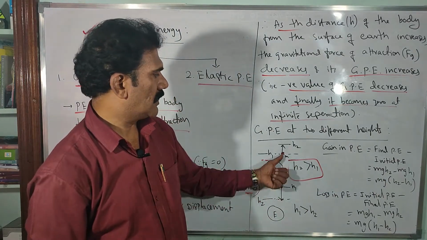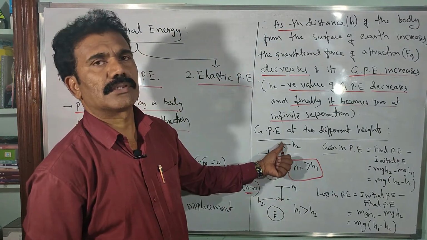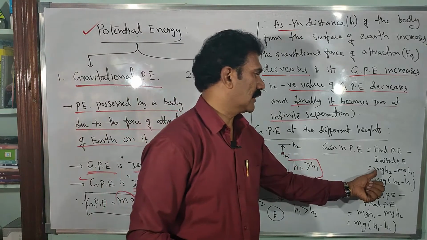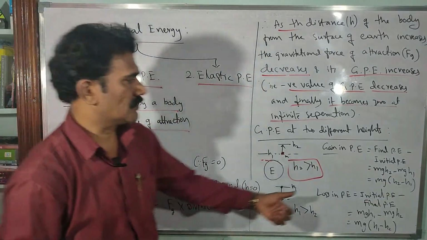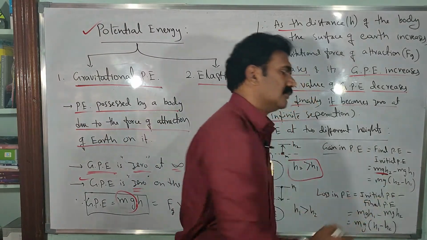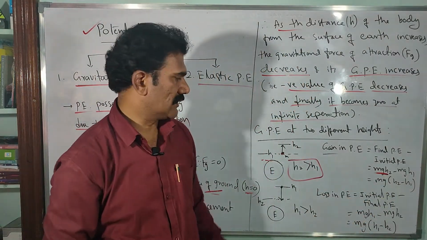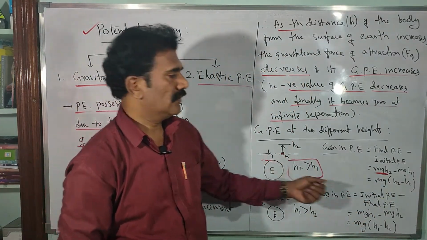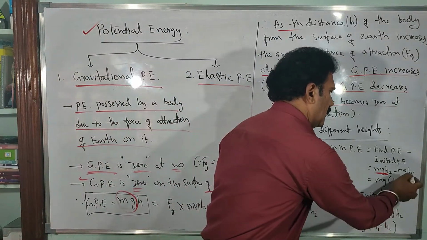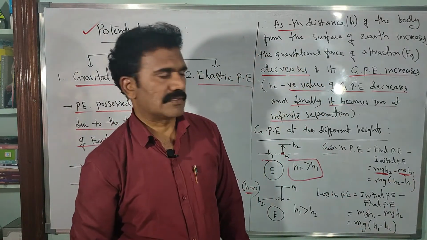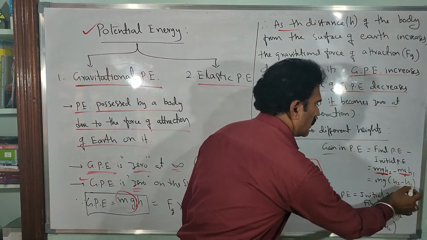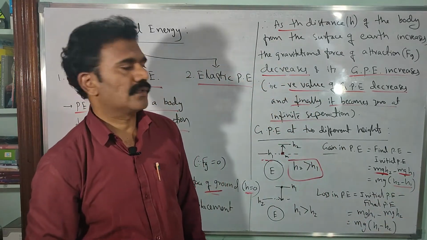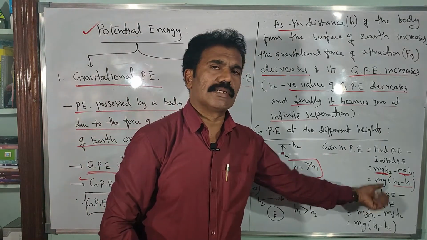When the body reaches a certain height h2, the potential energy is mgh2, the final potential energy. When the body is at h1, it is mgh1. You take the difference of that. mg is common, so mg into (h2 minus h1) will give you the gain in potential energy.